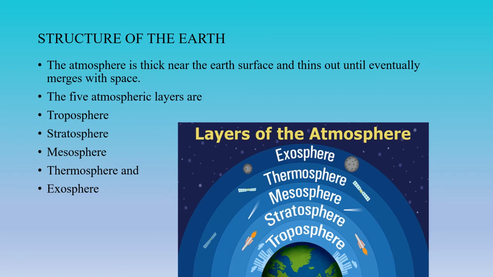Yes, children, the atmosphere is very thick when it is very close to the Earth, and it eventually becomes thin as it moves from the Earth to the outer space. So this atmosphere is divided into five layers. What are they, children? Yes, troposphere, stratosphere, mesosphere, thermosphere, and exosphere.